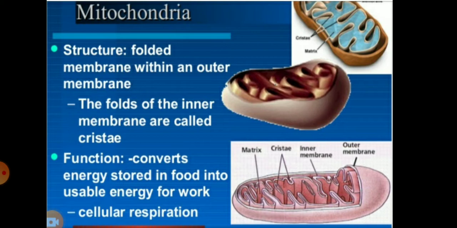The folds of the inner membrane, the cristae, are where mainly the respiration process is done, and the function is to convert the energy stored in the food into usable energy for work. So it is called cellular respiration, and this organelle is called the powerhouse of the cell.